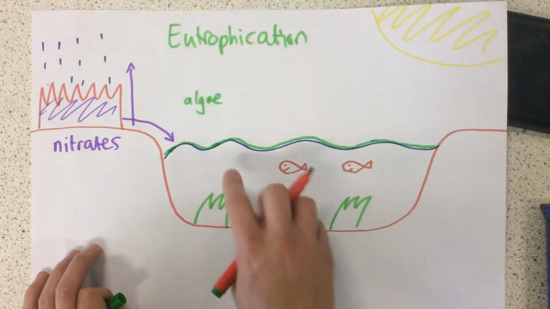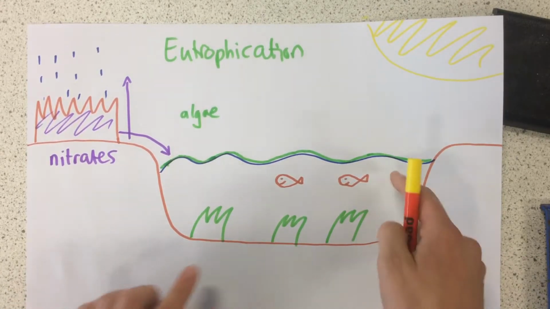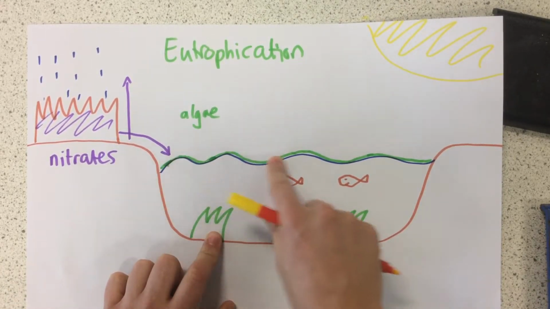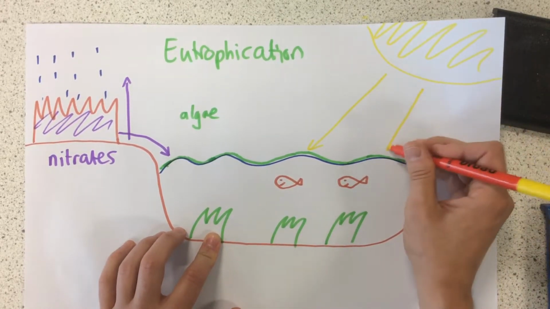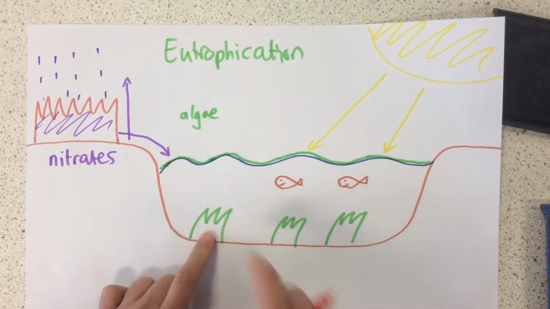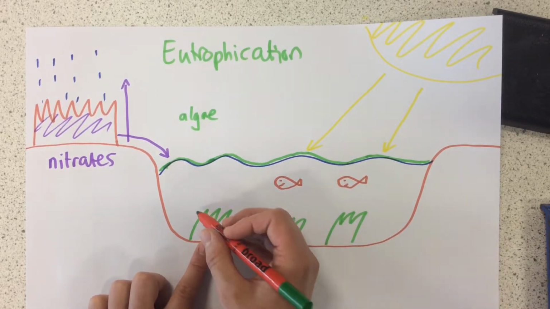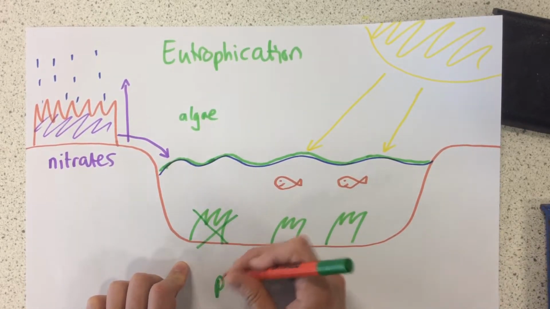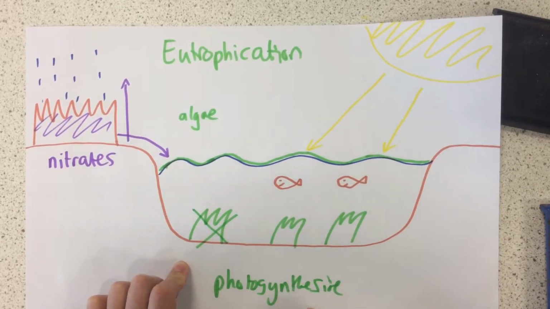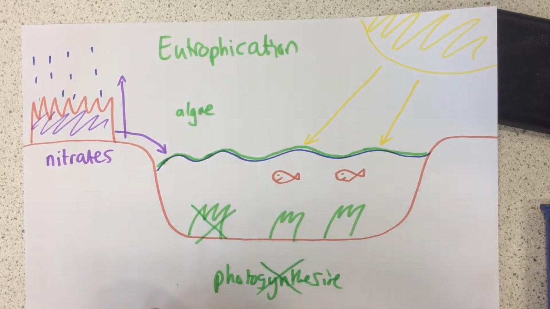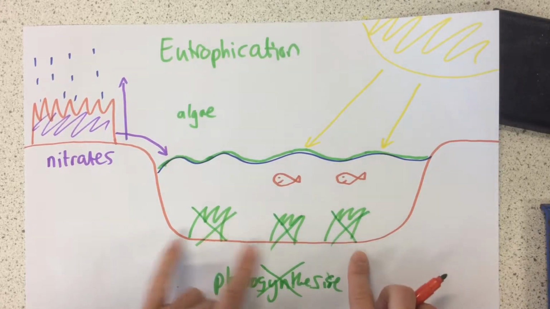Now, this is a big problem because at the bottom of the water we have all of these aquatic plants. Because the algae has now grown across the whole surface of the water, the light from the sun can no longer get to these plants at the bottom of the river or the lake. As a result, these plants die because they can't photosynthesize. Because remember, for photosynthesis to occur, they need light. So all of these plants at the bottom of the lake die.